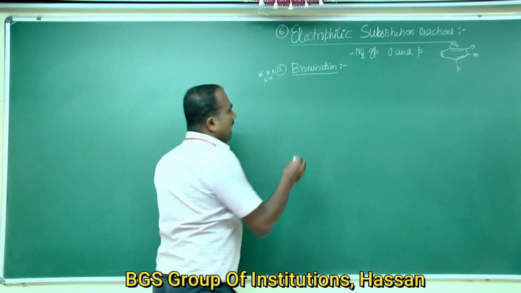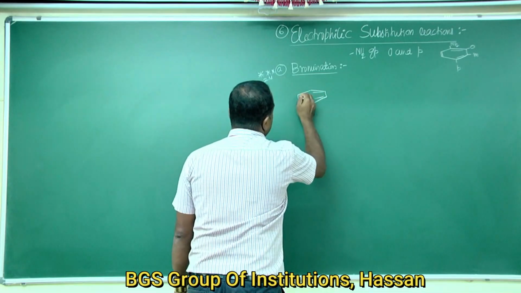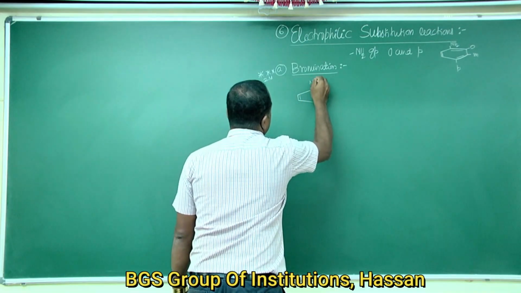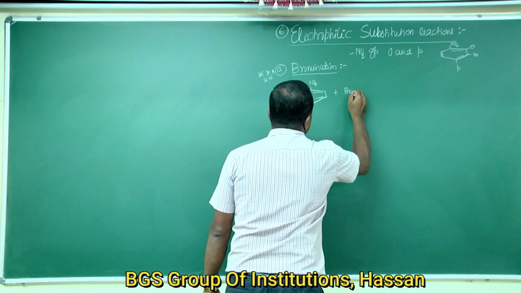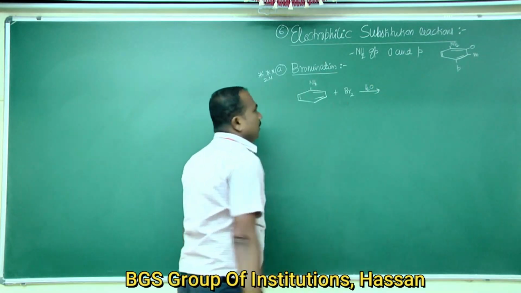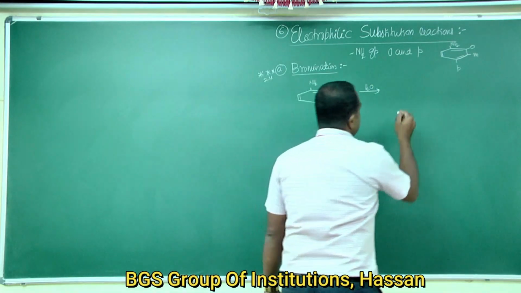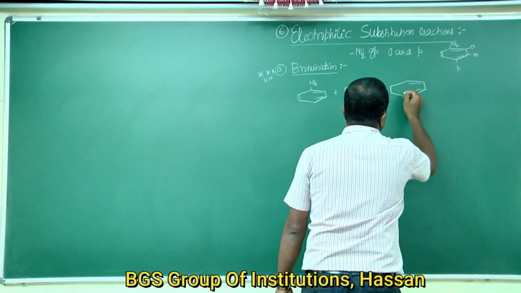Aniline reacts with bromine water to give a white precipitate of 2,4,6-tribromoaniline.